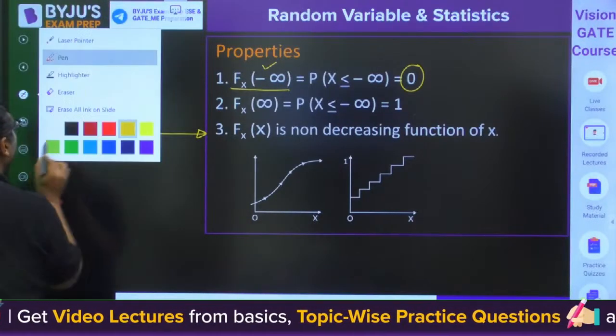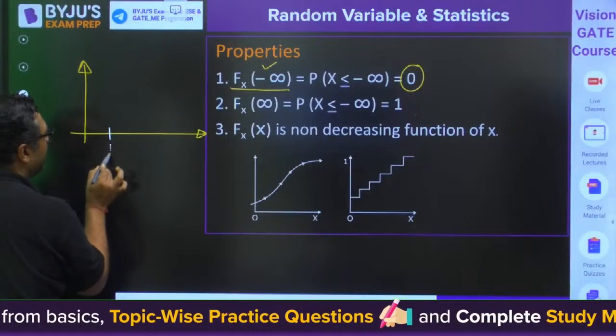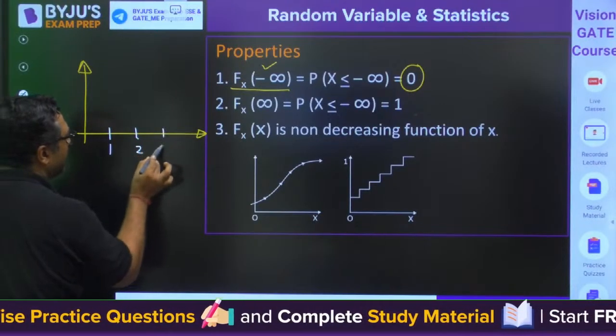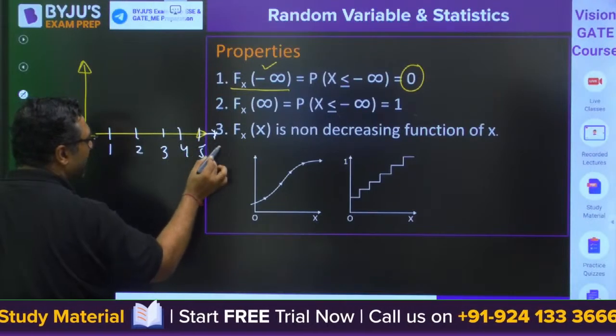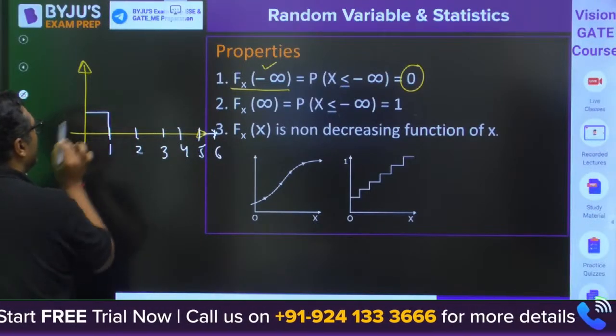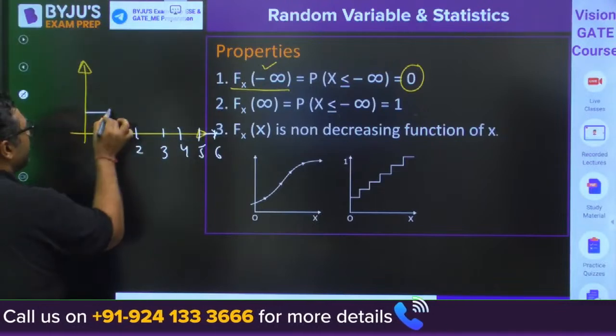So my dear, you know that whenever I am throwing a dice, to get the number 1, to get the number 2, to get the number 3, likewise to get the number 4, 5 and 6, you know that for all the numbers the probability is 1 by 6.